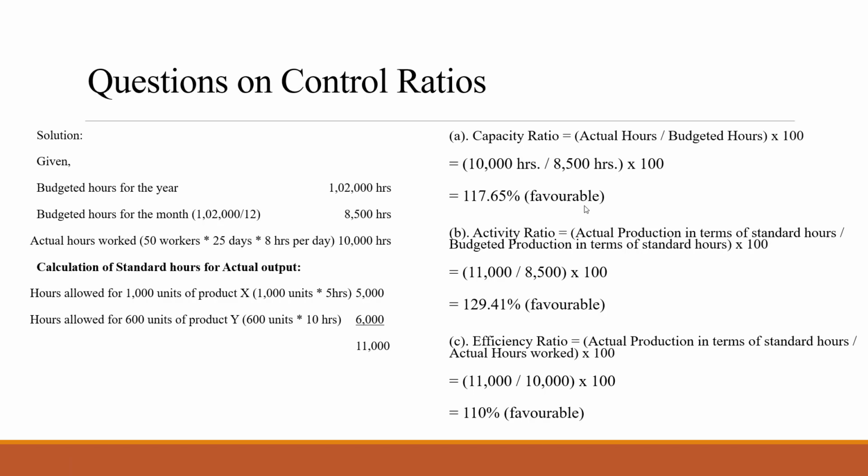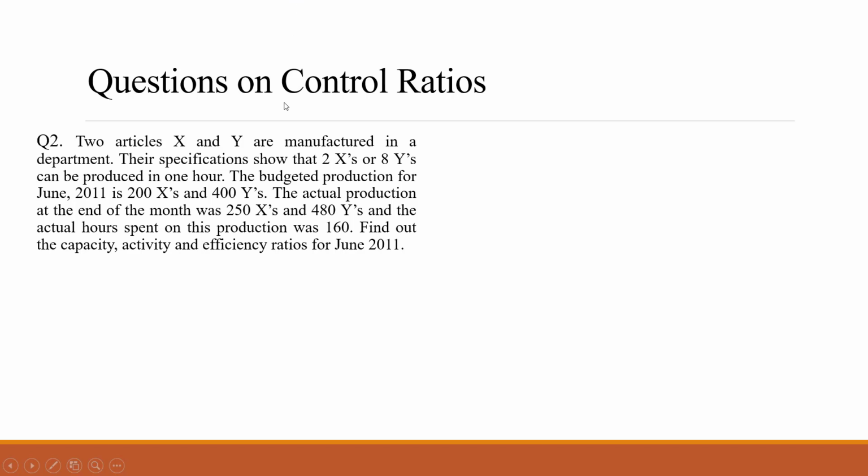If it is less than 100%, then you have to write it unfavorable. And if it is exactly 100%, then there is no deviation. You don't have to write anything for that. Okay. So this is the way how we calculate the control ratio. The next question, again I have one more I have put up.